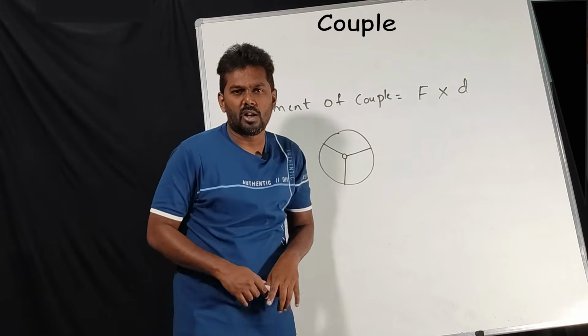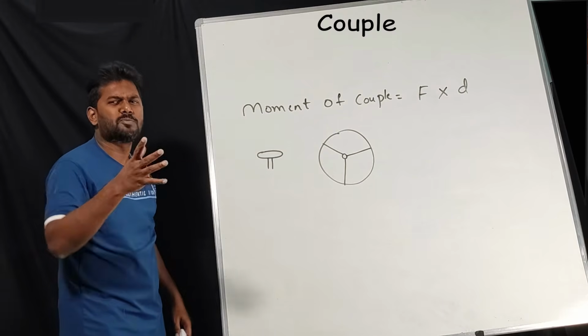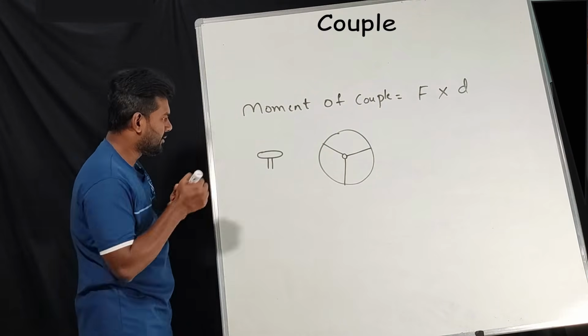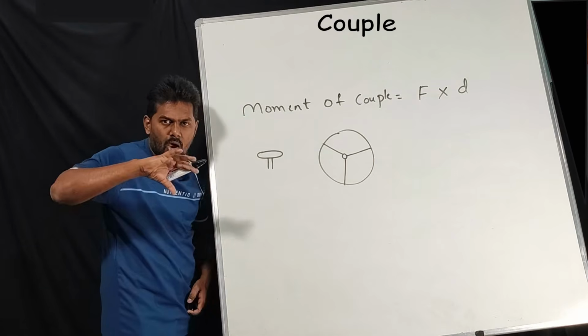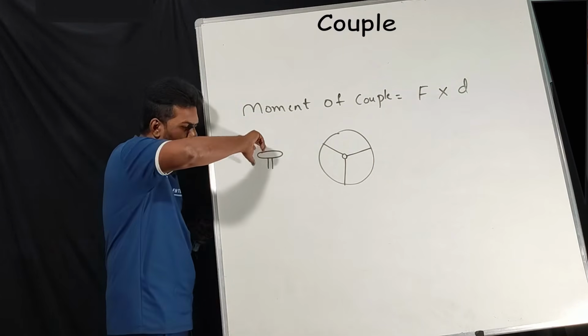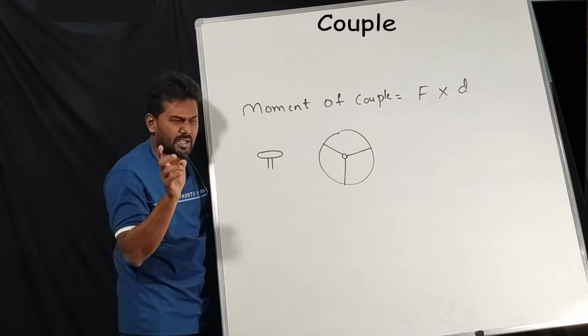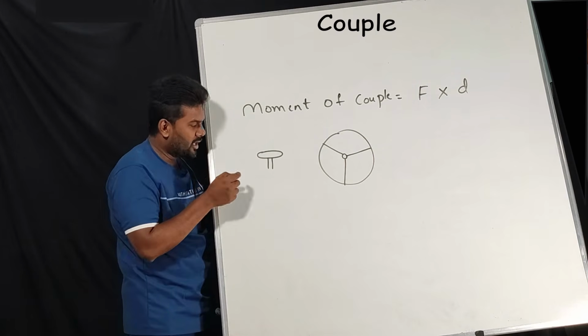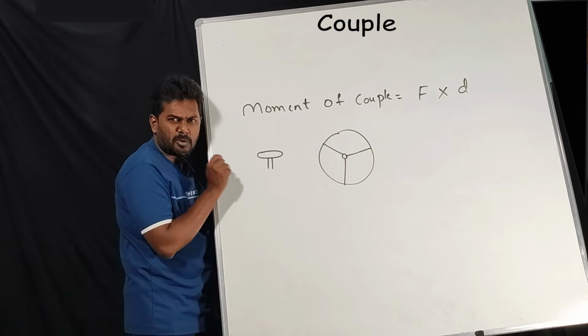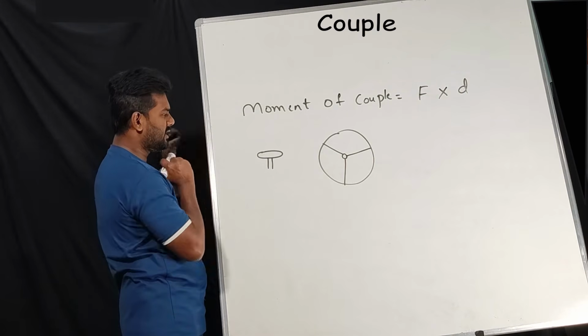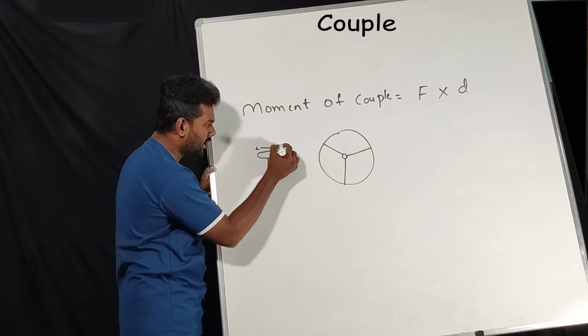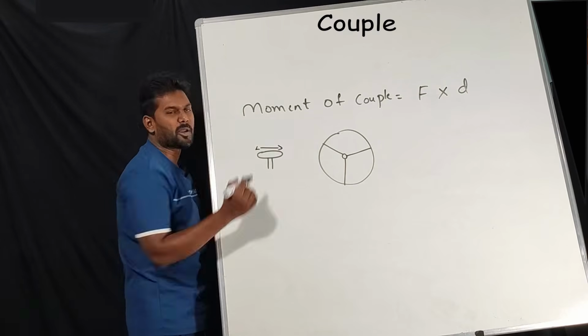Then this perpendicular distance, this is important. Which perpendicular distance are we talking about? Listen. Assume this is the cap of a tap, where you are going to rotate it to stop or open the tap. Here you are going to apply force, right? So are we talking about this perpendicular distance? No, this perpendicular distance from here to here, this distance is nothing but that perpendicular distance.